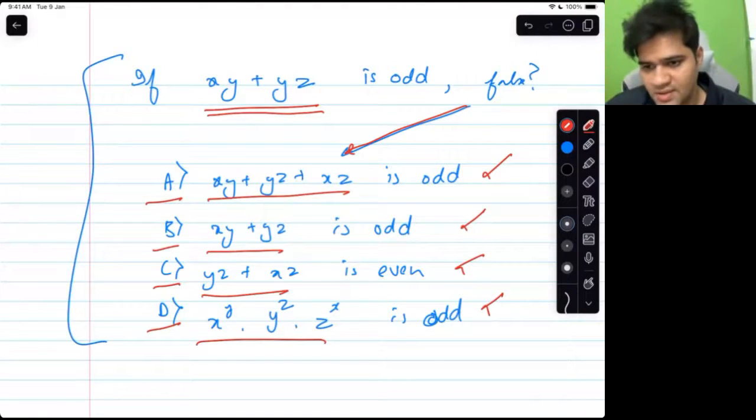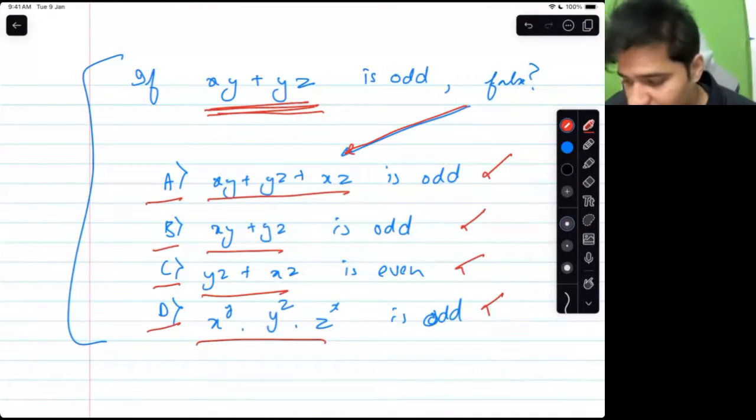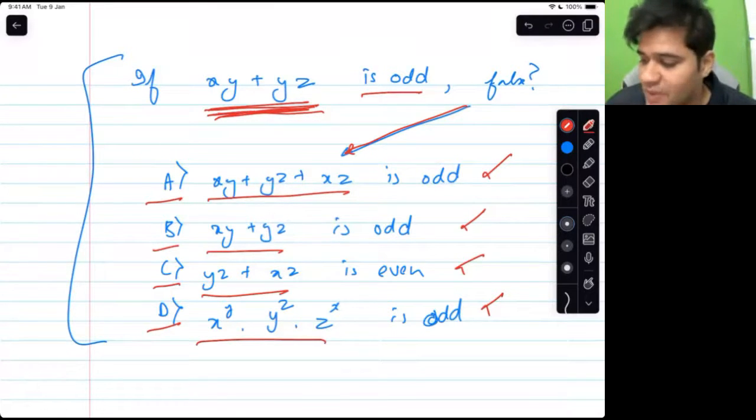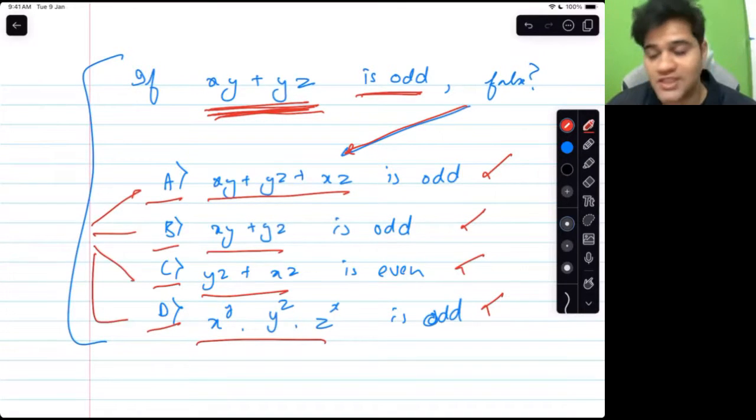No, Madhu Kiran, that is not the answer. And please send your answer privately. Do not send your answers publicly. I would want the other people to solve it also. Aman, this is the question. If xy plus yz is odd, and x, y and z are natural numbers, we have to tell which one of these statements is false. Which one is false?